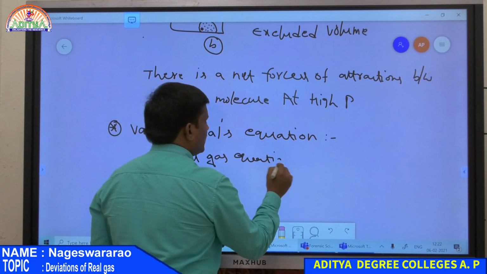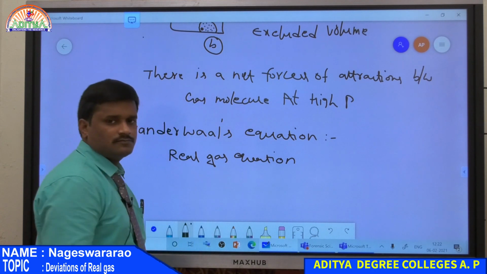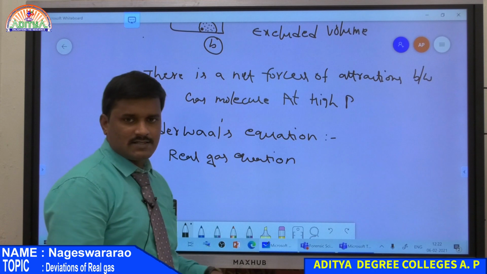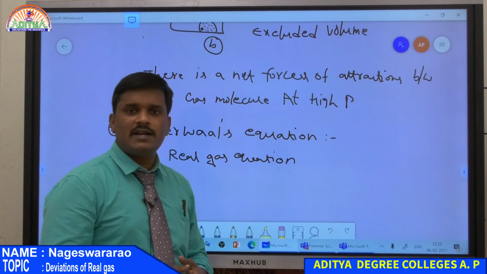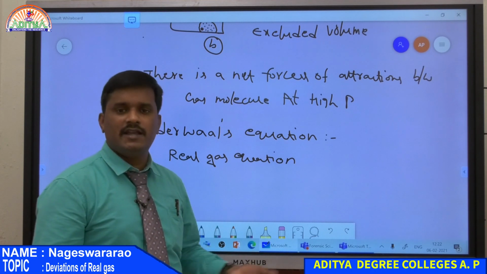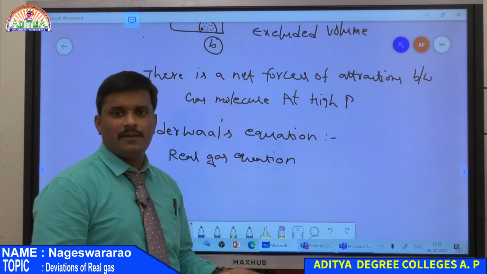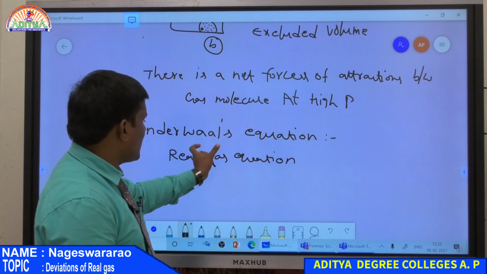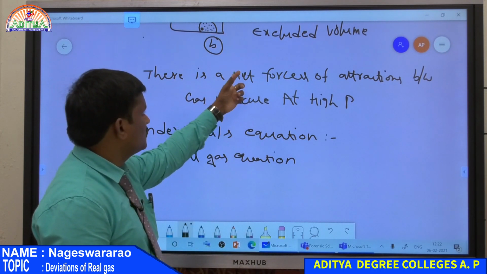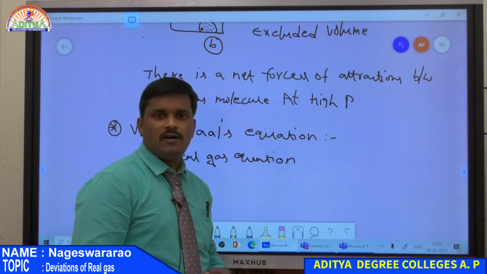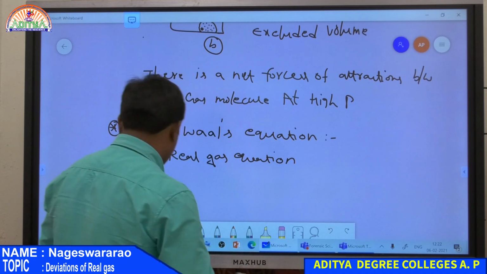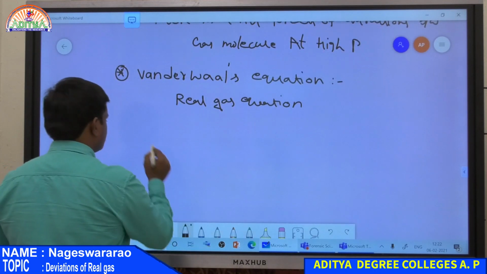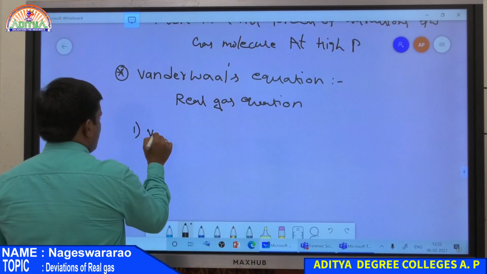PV = nRT is nothing but the ideal gas equation, whereas Van der Waals derived an equation for real gases. That means that equation is satisfied by all gases at all conditions, either low pressure or high pressure, or low temperature or high temperature. So the derivation of the gas equation assumes two corrections: volume as well as pressure. Now the first one, volume correction.